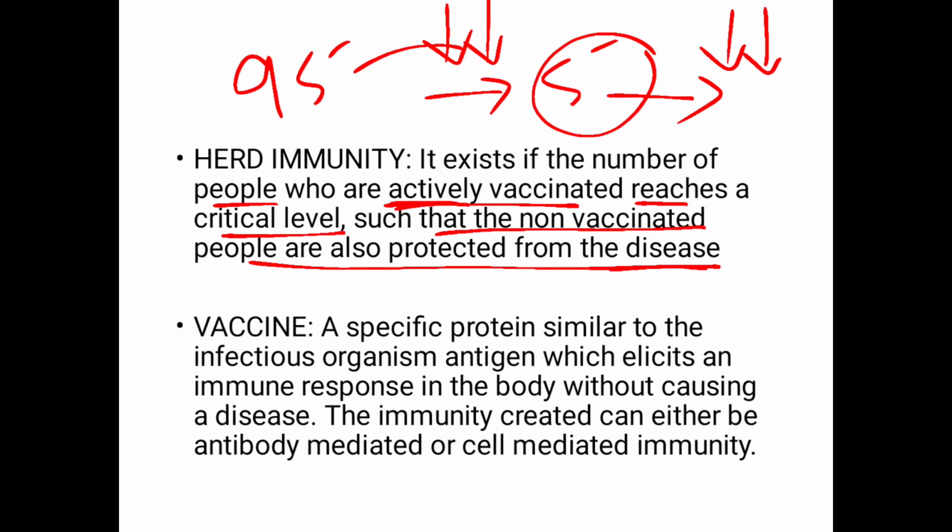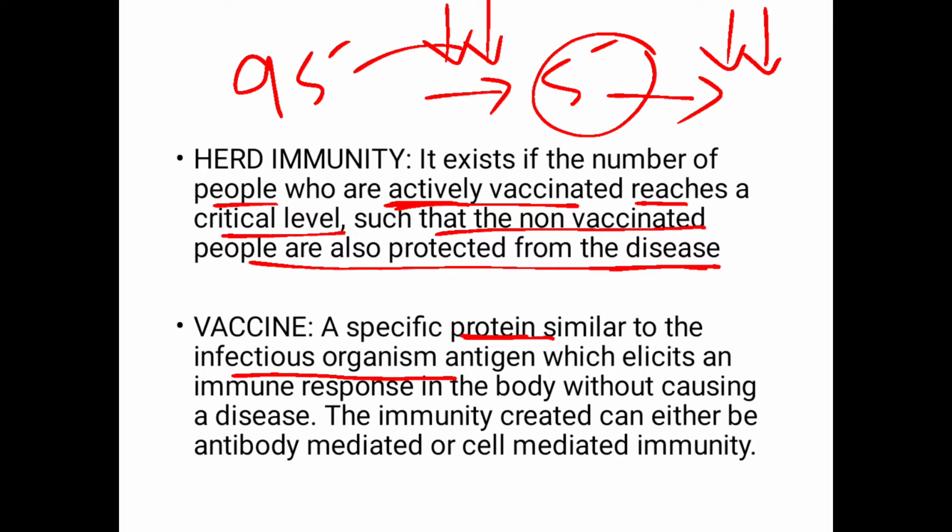So what is a vaccine? As discussed previously, the vaccine is a specific protein that is similar to the infectious organism. For instance, if we have an organism for which we are producing the vaccine, we identify the antigen, that is the portion which is responsible for the virulence of that organism.